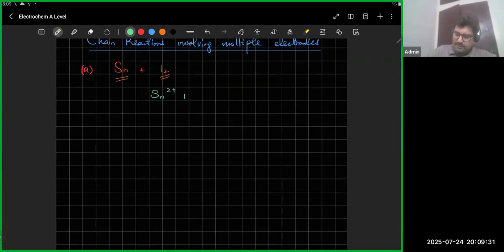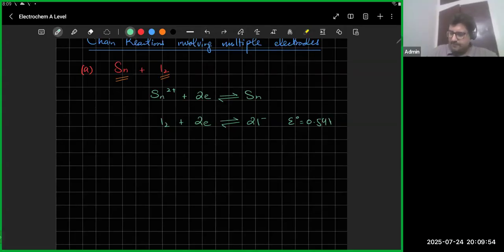It was tin 2 plus 2 electrons in equilibrium with tin. And you had iodine plus 2 electrons, and that was also in equilibrium with 2I minus 1. अच्छा, इसका E naught, that's 0.54 volts.